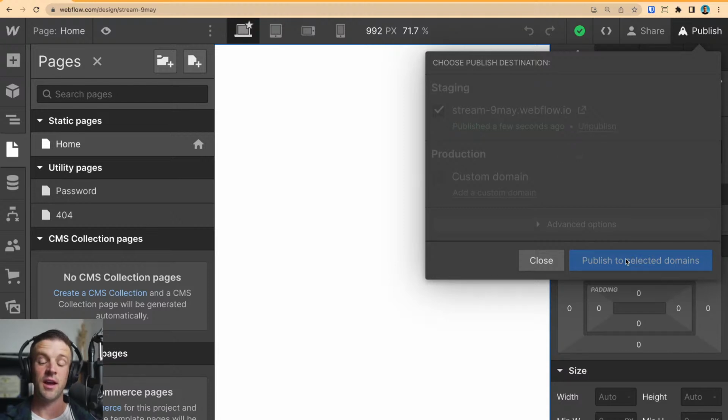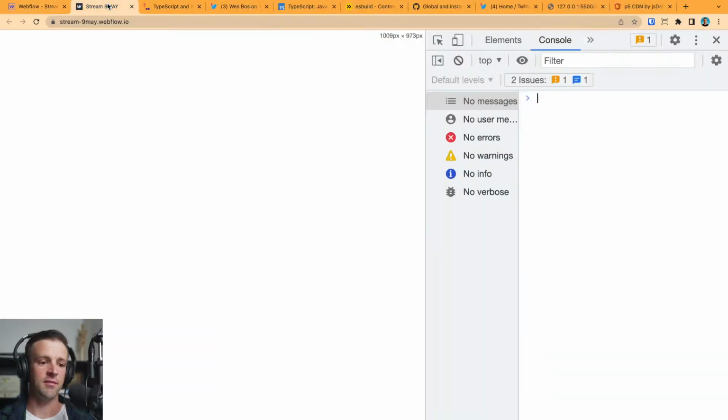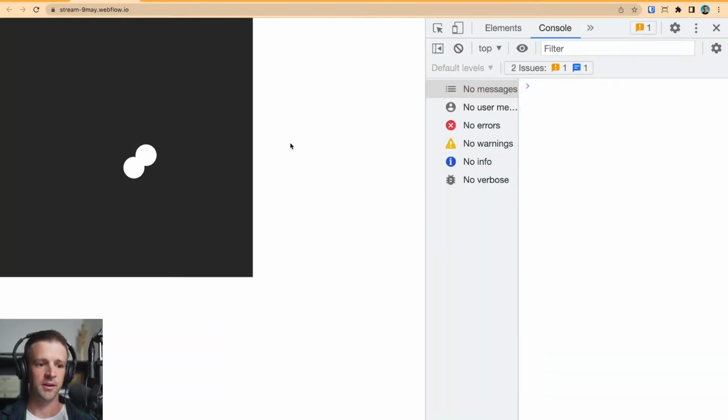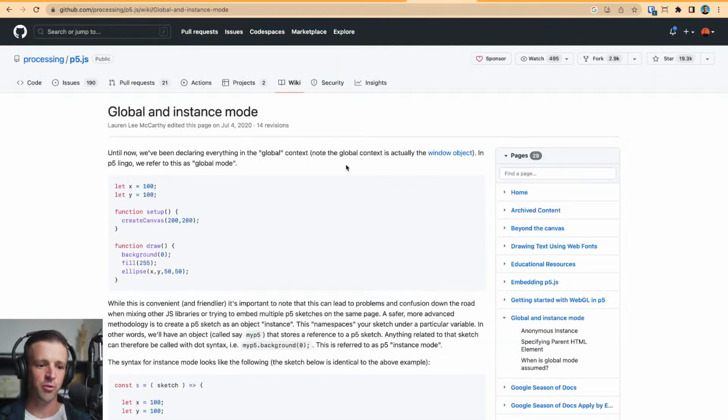And now our code should be able to run properly because we have p5 running in global mode. And there you go. So p5 has this thing called global mode. They actually have a whole wiki about it, global versus instance mode. One of the things we have to do when we're using bundlers and using TypeScript is we have to shift how we're writing our code from global to instance mode. Now what's going on is p5.js in the background.